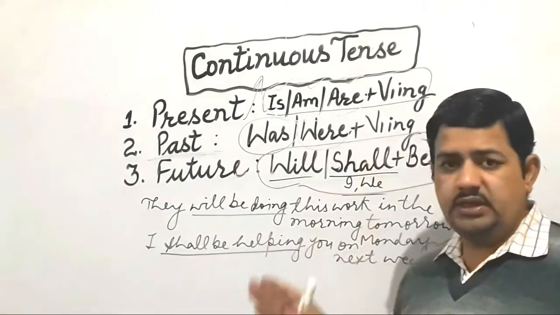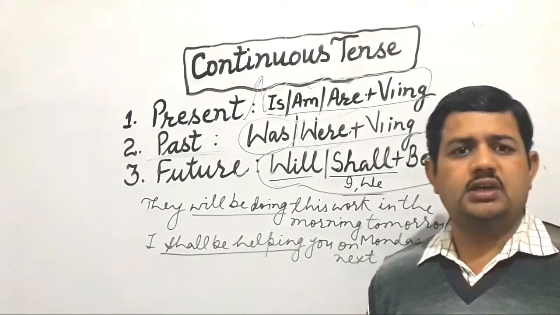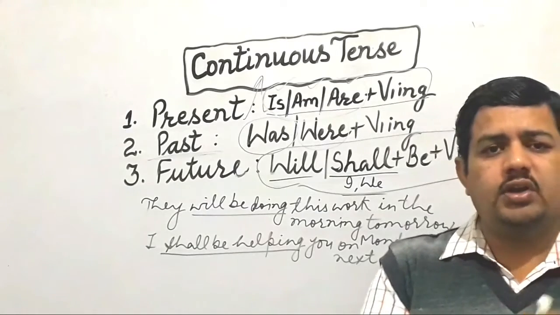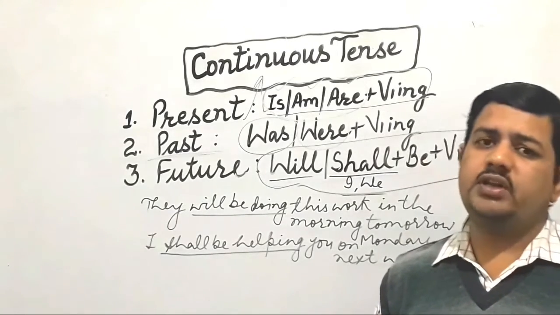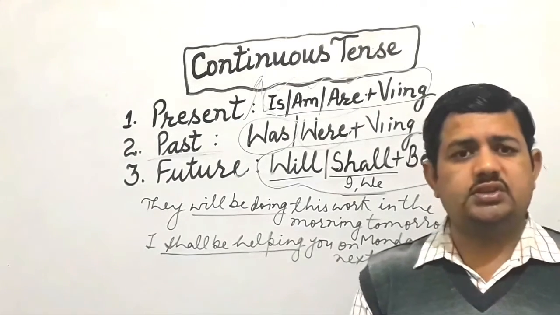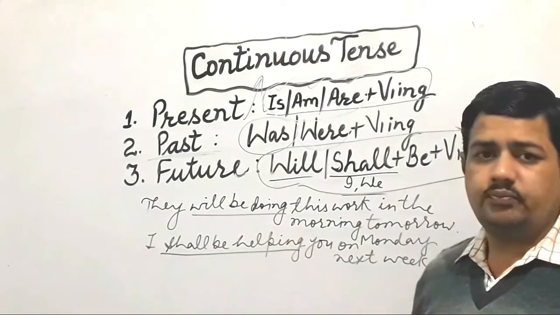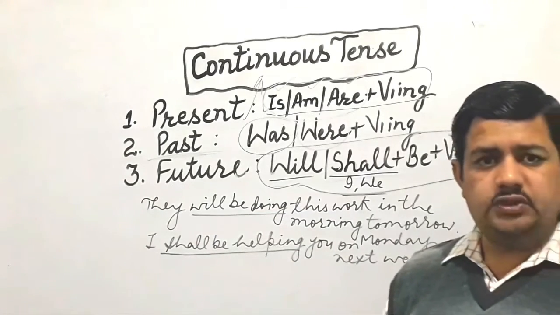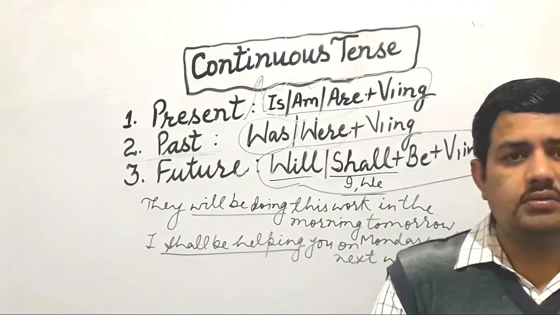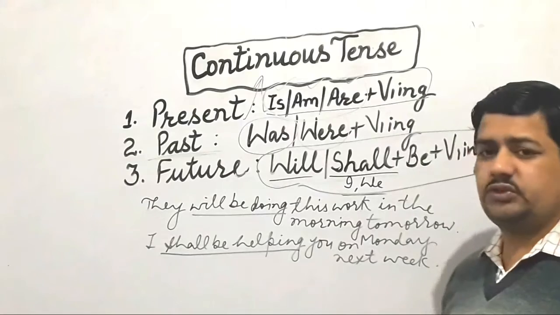Past continuous is about those activities that were going on in the past, so we use was or were. And when there is an activity which will take place and be continued in future, there we use will be, shall be, and first form plus ing.